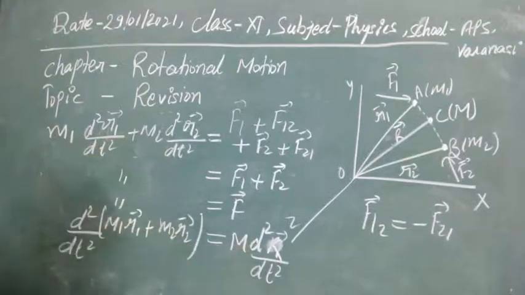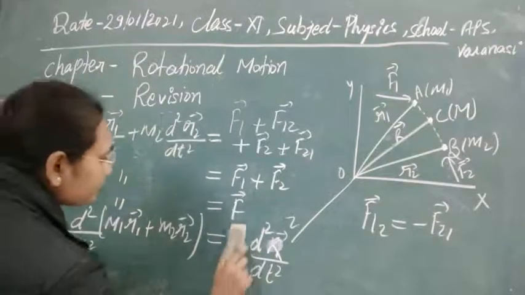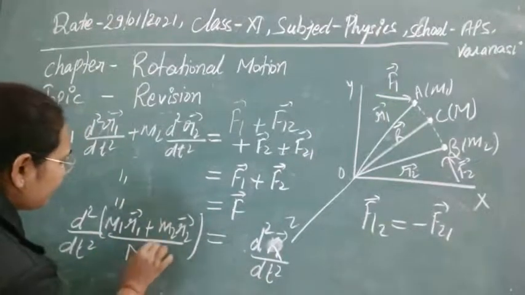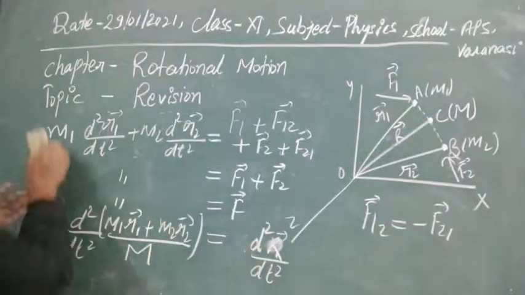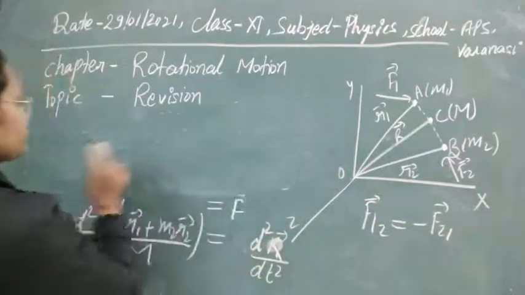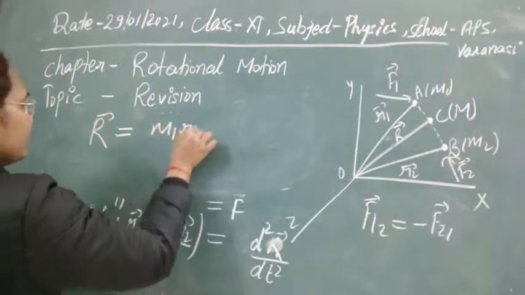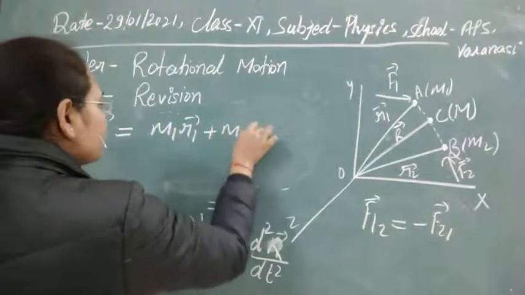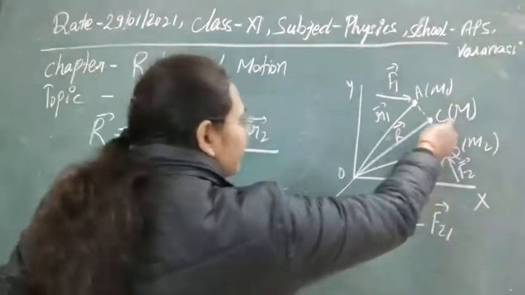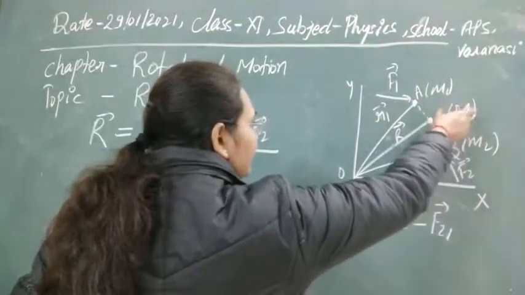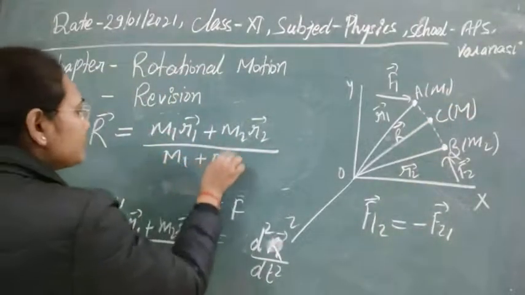Now if we compare it, taking M on this side upon M, then we can compare these two equations, then r is equal to m1 r1 plus m2 r2 divided by this M. This M is the whole mass that we are supposing is concentrated at C. It means that M is equal to m1 plus m2.